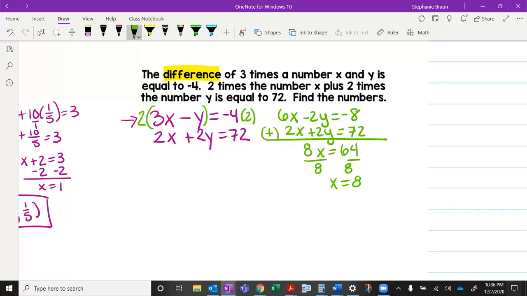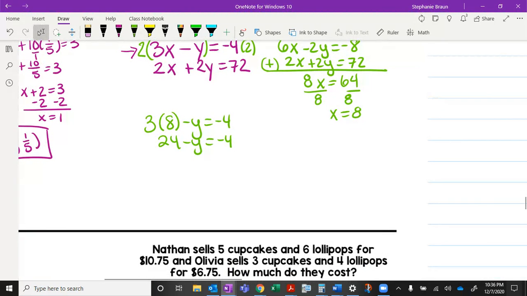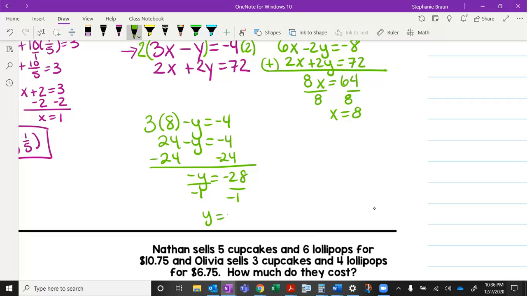Again, go back to either equation and choose the one that looks easier to you. So I'm going to do 3 times 8 minus y equals negative 4. 24 minus y equals negative 4. Subtract 24. Negative y equals negative 28. Divide by negative 1. Y equals 28.